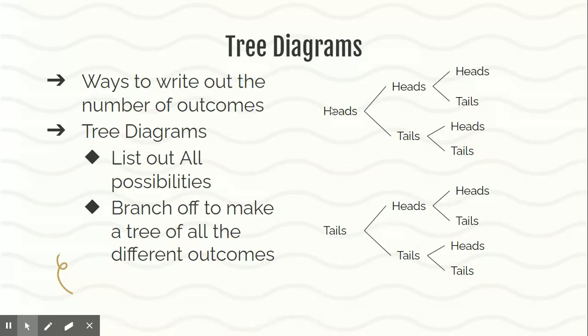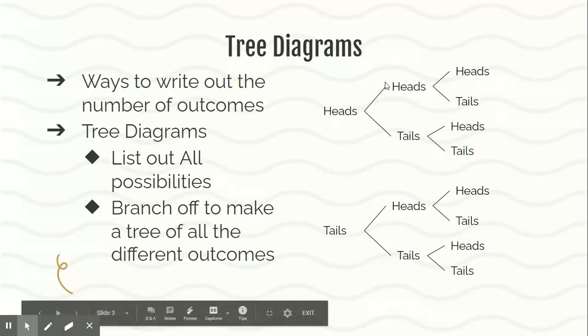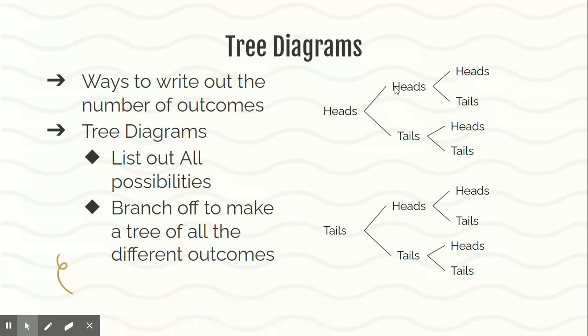So what I do is I start with my options. I only have 2 options here for the coin, either heads or tails. So the first thing I'm going to do is flip a heads or flip a tails. And then the next one, same thing: I can flip a heads or I can flip a tails. That's what it branches off to. And then the next one, same thing. After this heads, I can flip a heads or a tails, or after this tails, I can flip a heads or a tails.